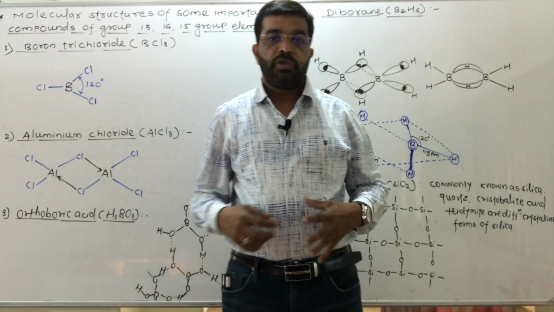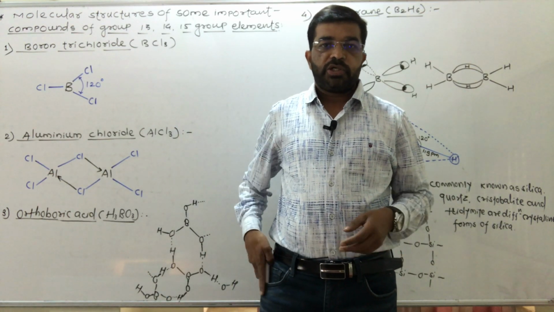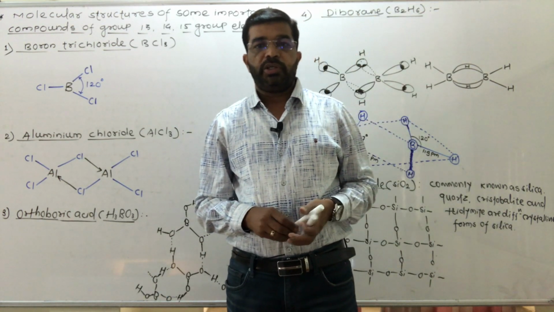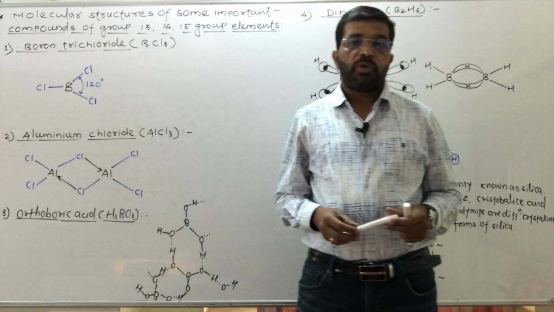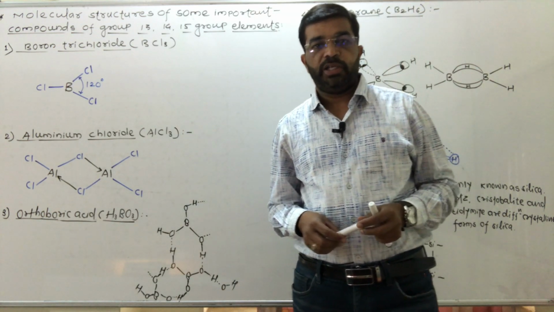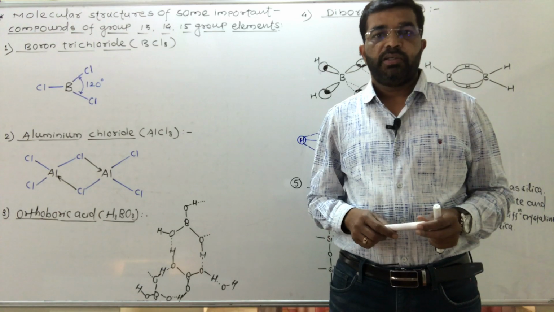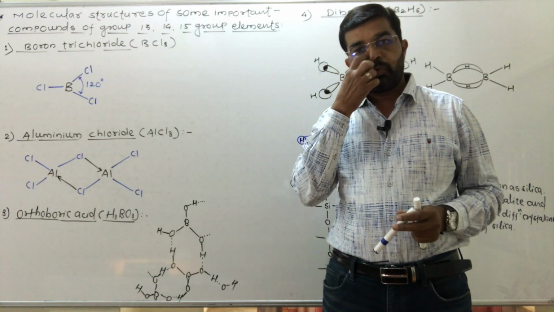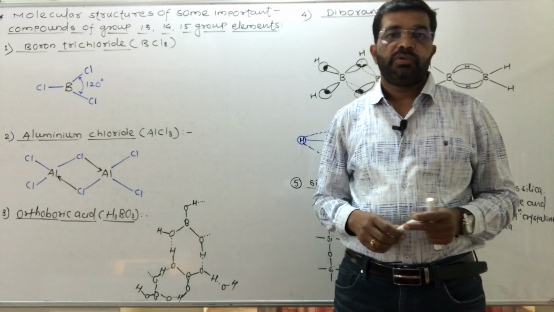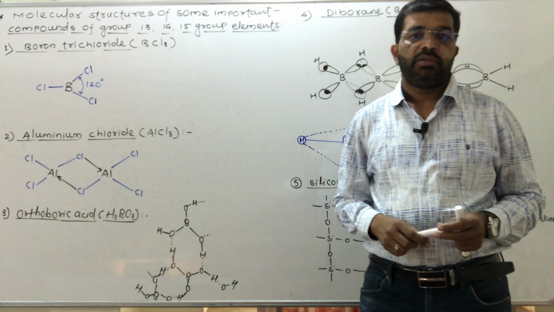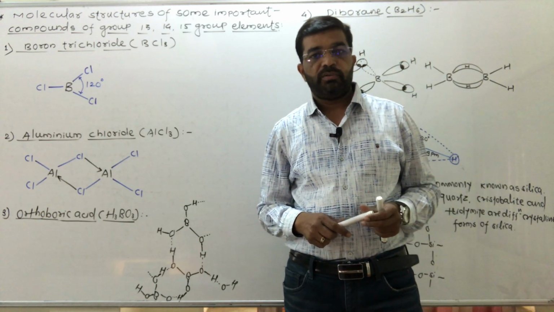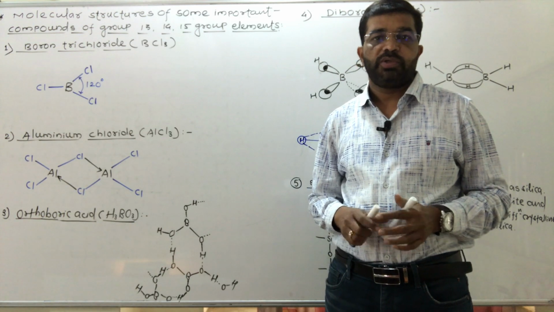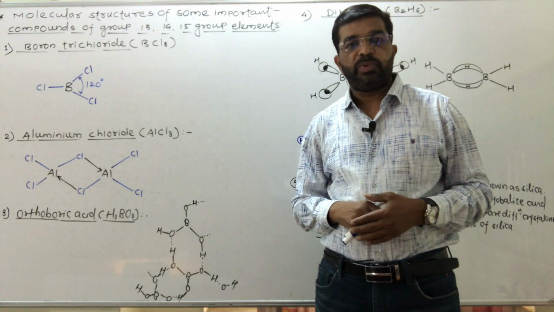Hello students, in the last lecture we have studied allotropes of group 13, 14 and 15 elements. So carbon, silicon as well as nitrogen and phosphorus show allotropy.